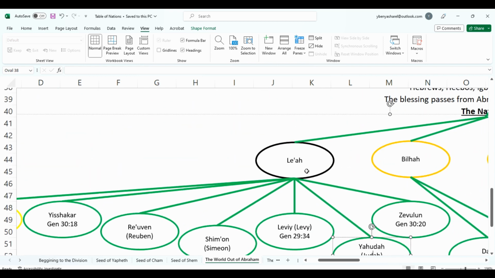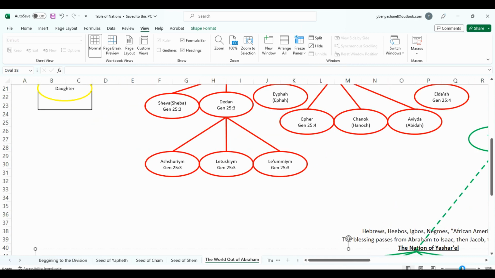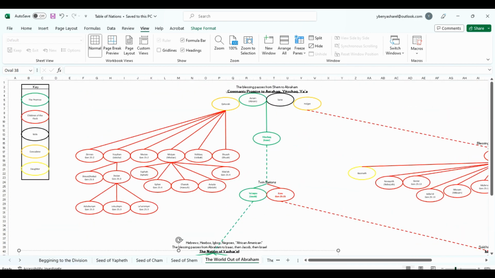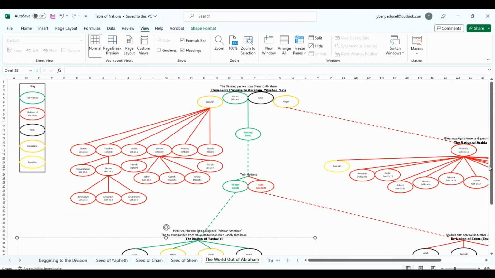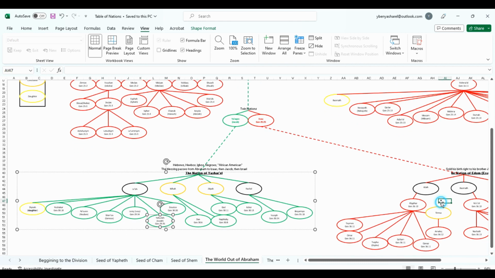But that's basically a summary of the children of Abraham, and these are the four families that come from him. You have Israel, you have Edom over here, you have the sons of Keturah here, who mingled with the Ishmaelites.